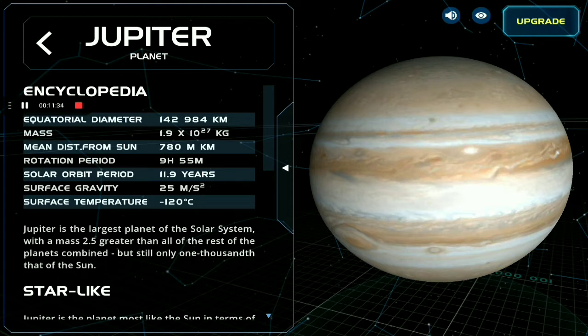And the surface gravity is 25 meters per second square. Oh, the gravity is more than Earth. It means that if your weight is 30 on Earth, then it will be more than 60 on Jupiter, because it has more gravity than Earth. Surface temperature of Jupiter is averagely minus 120 degrees Celsius.